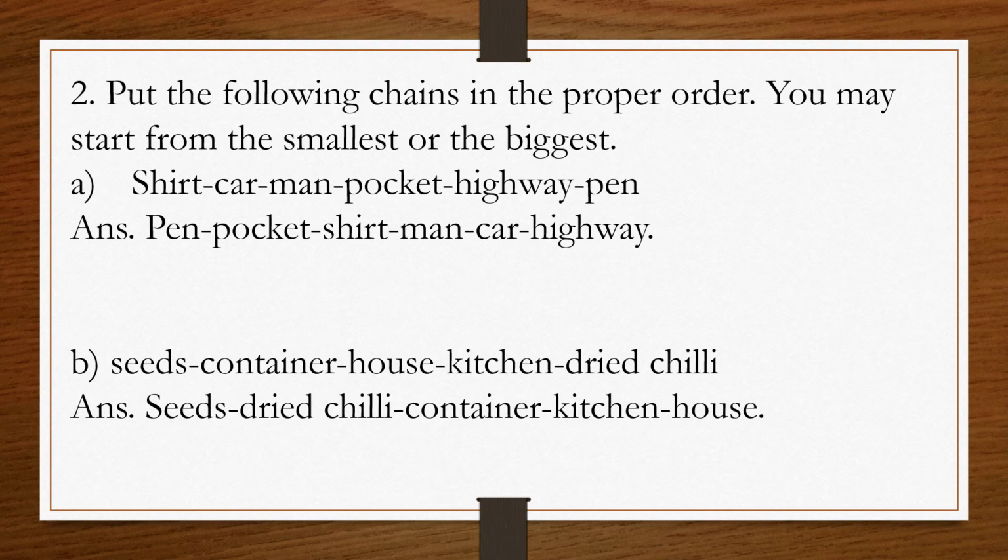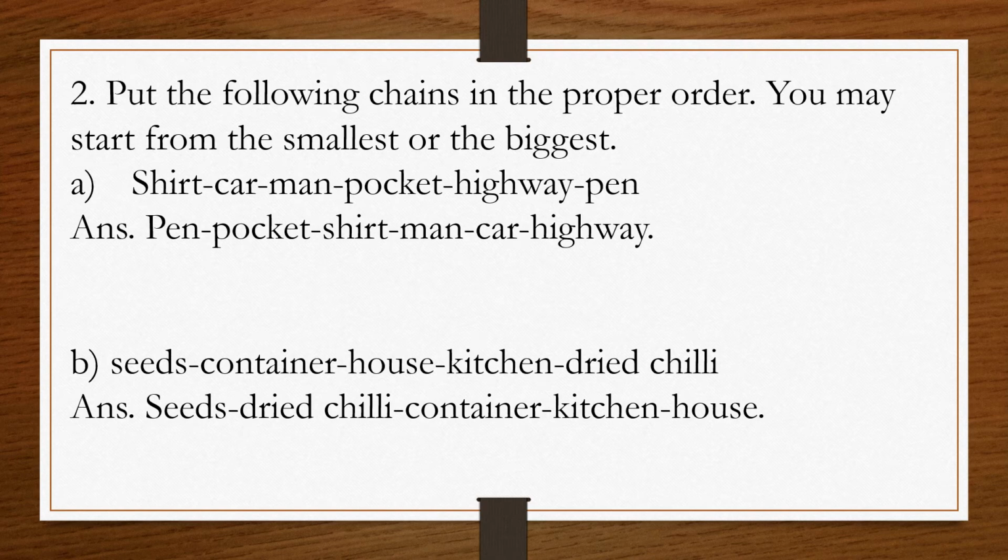So the question is shirt, car, man, pocket, highway and pen. So in this, what will be the first one? Yes, correct, student. Pen. Pen is smaller. So first pen will come, then pocket, and then where is the pocket? In the shirt. Yes, then man is bigger, then car, and at the last highway. So here we are going from smallest to biggest.